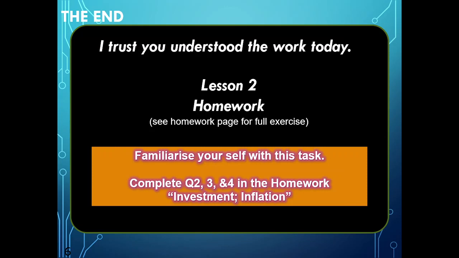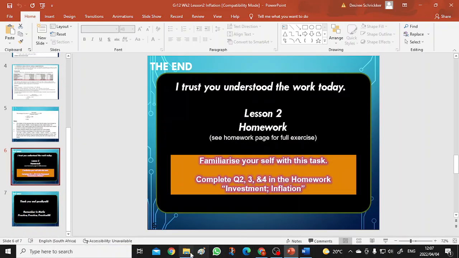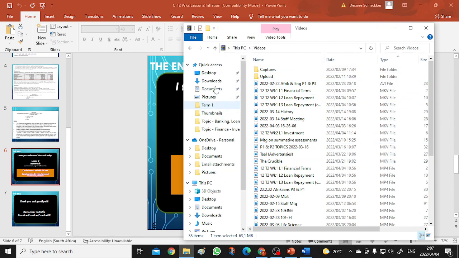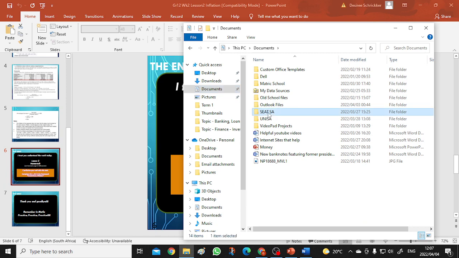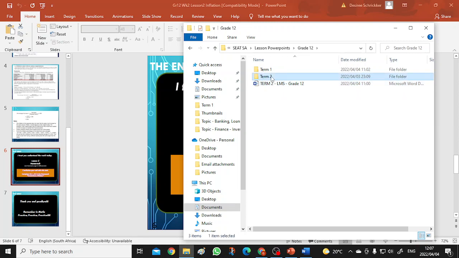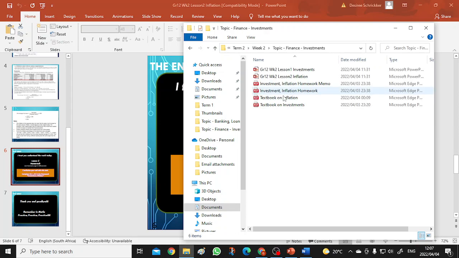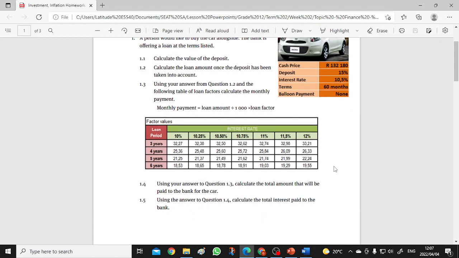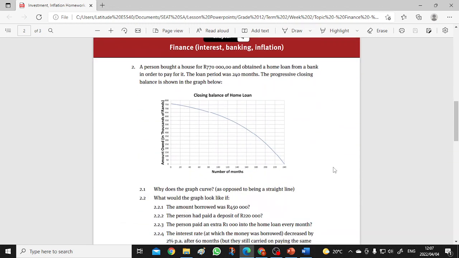I would like you please to do the homework that says investment and inflation, questions 2, 3, and 4. Let me just go to it and show you. Sorry, I should have opened it before this. Right, it is here, this one here. You did this one already last week. Now it is this one. Just continue with this exercise.